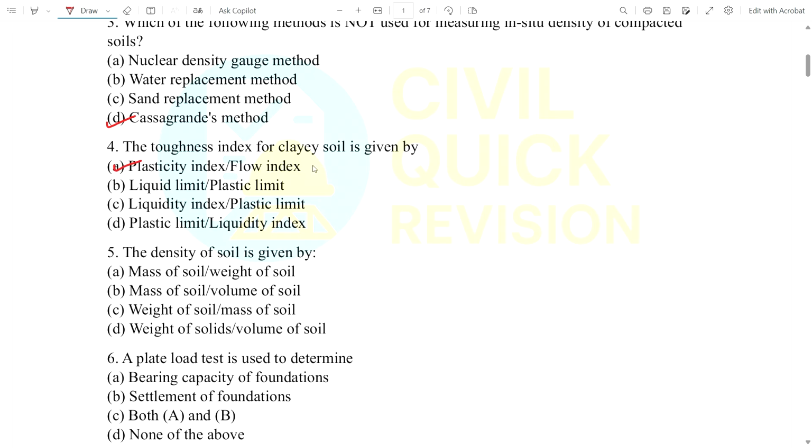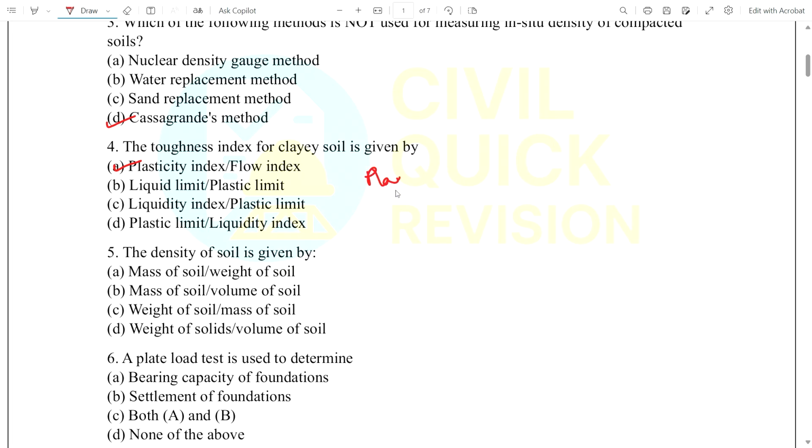The higher the flow index, the lower the toughness, and if toughness is higher, the flow index will be lower. So we can see directly from this ratio, plasticity index by flow index is what gives us the toughness index. Okay, if flow index increases, toughness decreases, and vice versa.